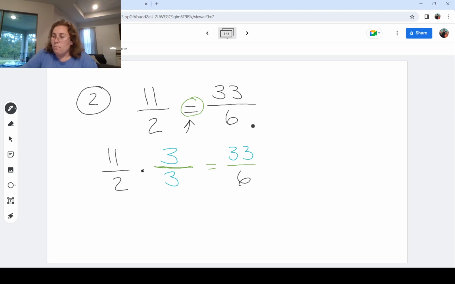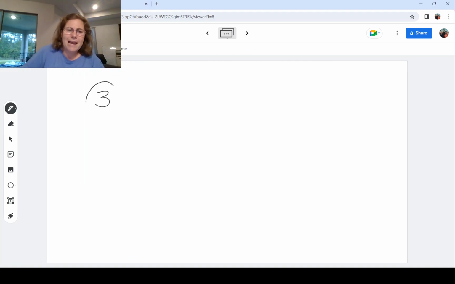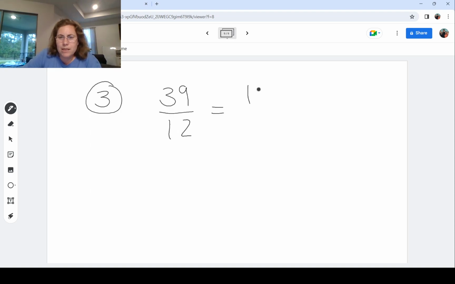Alrighty. So with that in mind, let's do another one with a little bit harder numbers. And the harder numbers really appear when you start seeing primes, okay? So let's say we have 39 over 12. And we want to know what this could be, 13 over something. So here, we're kind of going the other route, where we are reducing our fraction. We went from a larger number up top in the numerator to a smaller number.